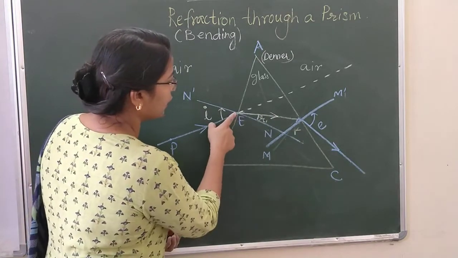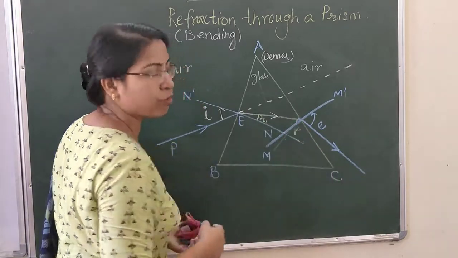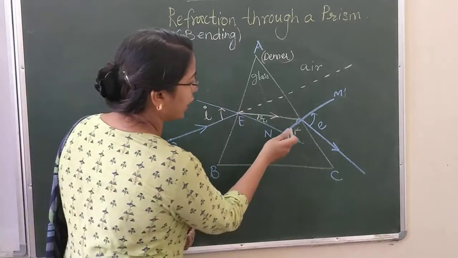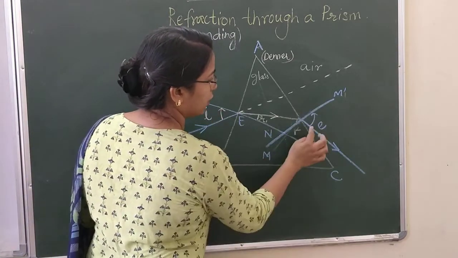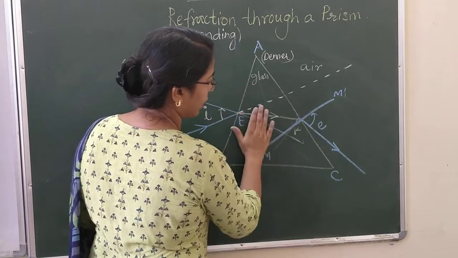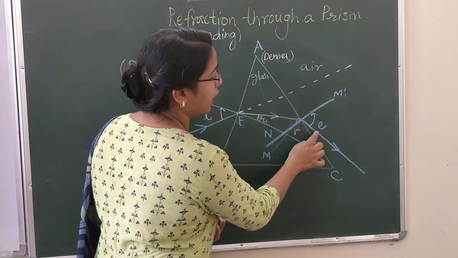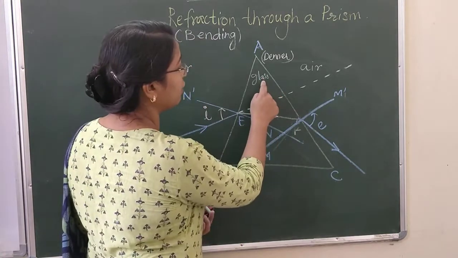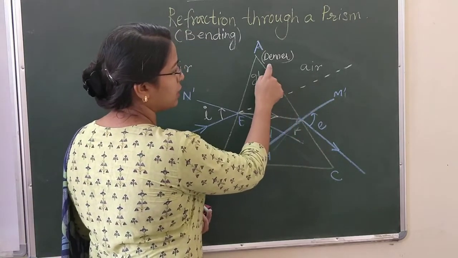Now when this ray of light comes out from the other surface of the prism, we find that it is moving away from the normal. If we consider this as an incident ray here, forget about this part, and this as a refracted ray, because now the ray of light is passing from glass to air, that means from denser to rarer medium.